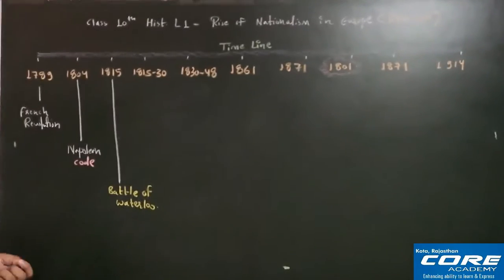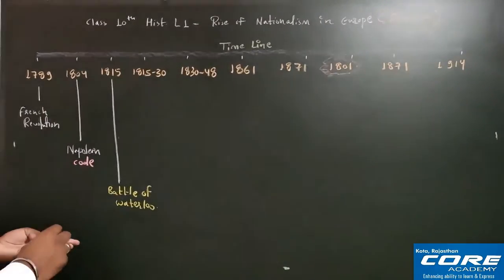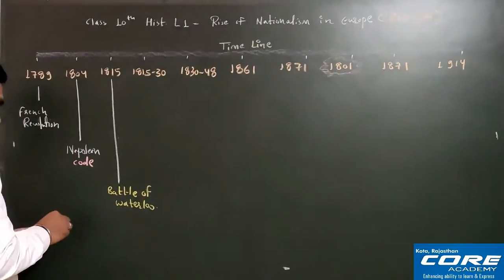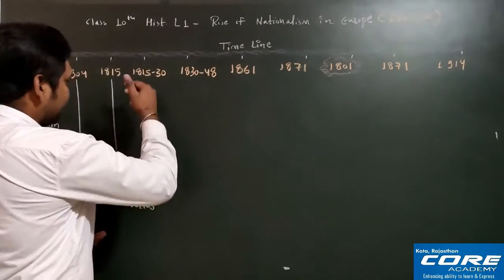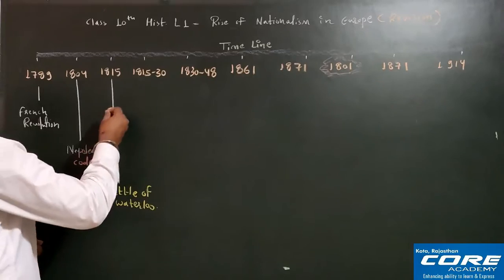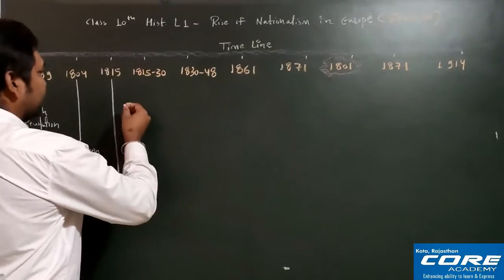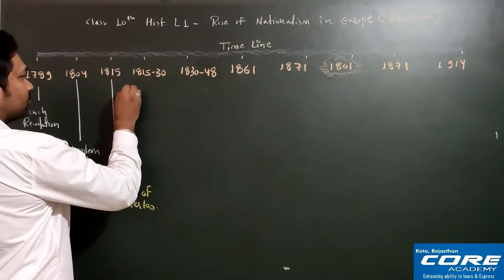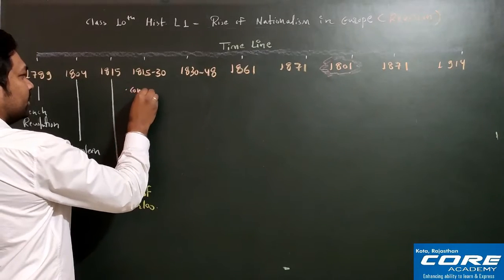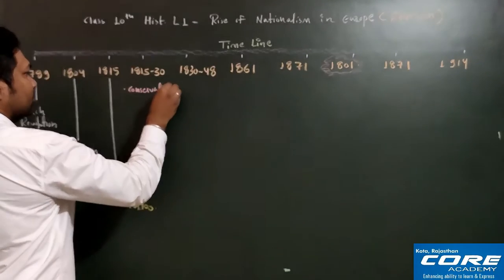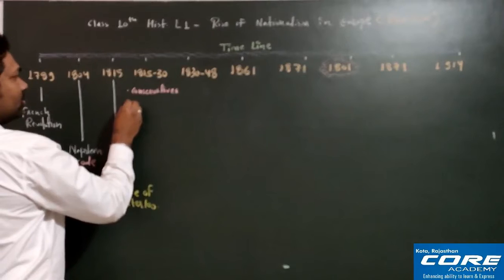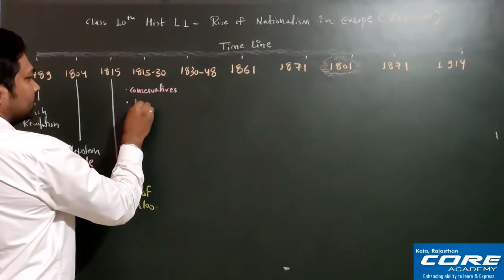Remember, after that 1815 to 1830, so many important events we will discuss here. I am writing here only. First of all, I'll tell you about the conservatives. Then I'll tell you about the liberals.